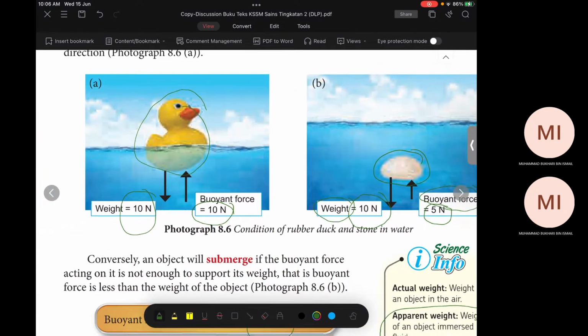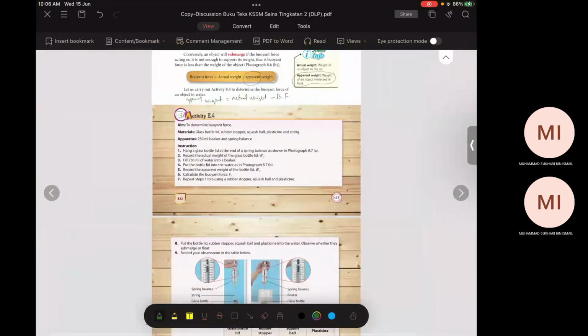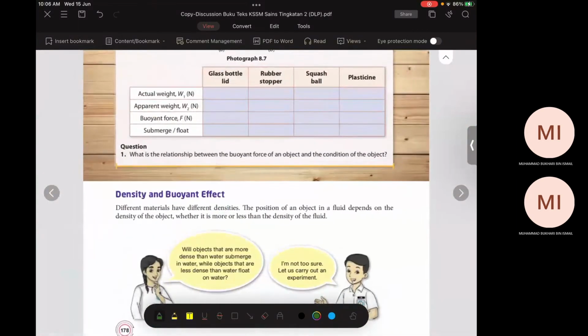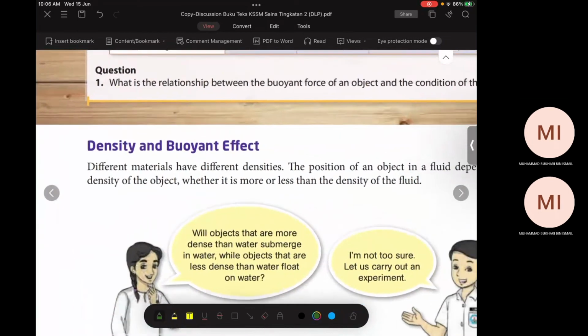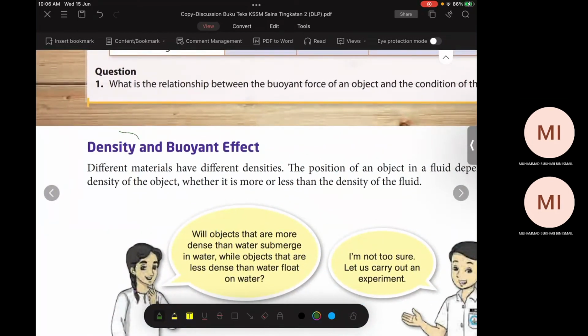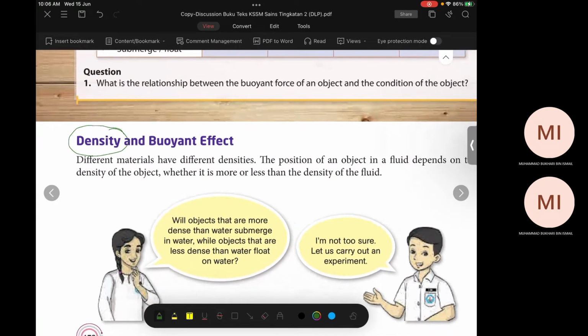But the density is different, and so is the buoyant force. Why is the buoyant force different? One of the reasons is density. The density of the objects is different. That's why the buoyant force will be different.